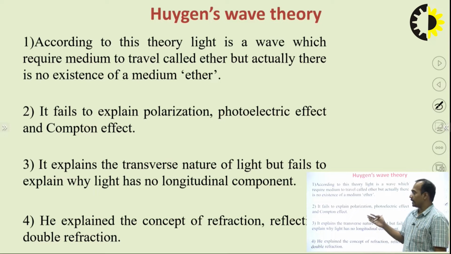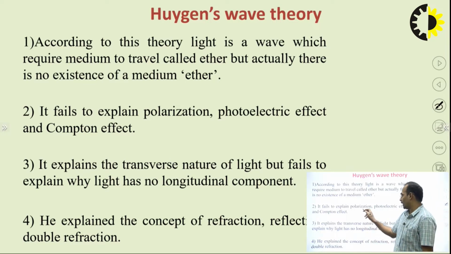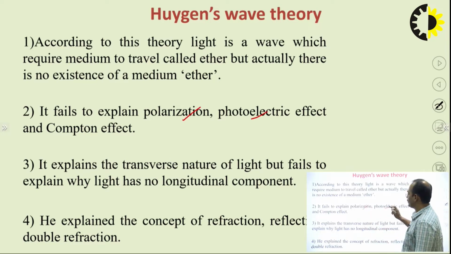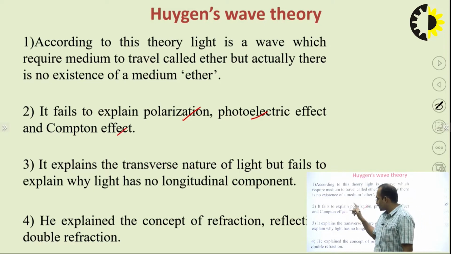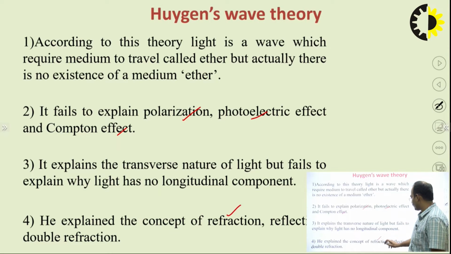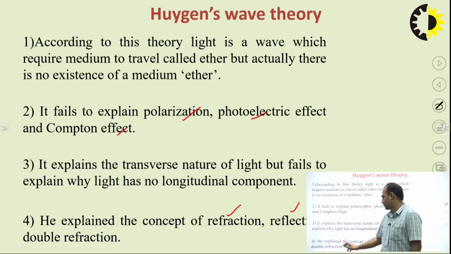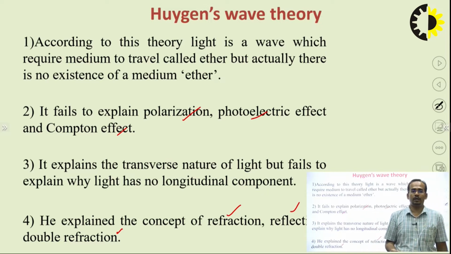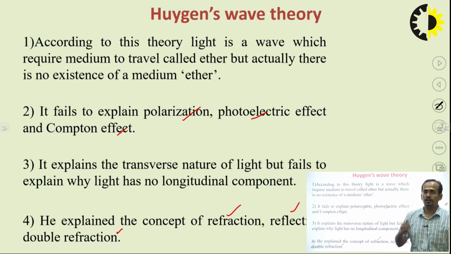Earlier we saw that Newton's theory was also unable to explain polarization, but this theory was able to explain reflection and double refraction. So, it was able to explain the concepts of refraction, reflection and double refraction. This is the advantage of Huygens' wave theory over Newton's theory.